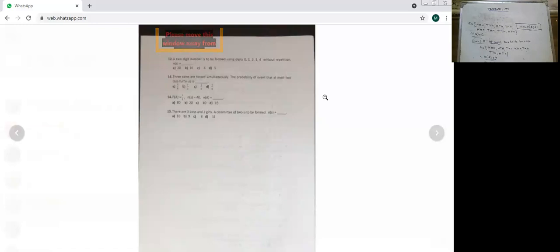I want everyone to note down this particular sum, please, within a minute. Please note down this sum within a minute, because of that word at most. At most 2 tails.